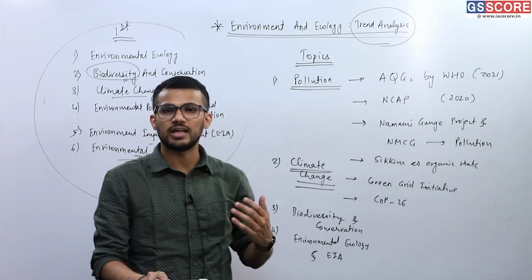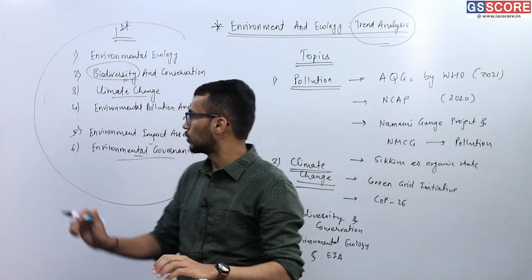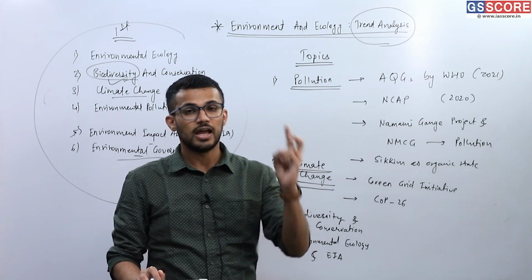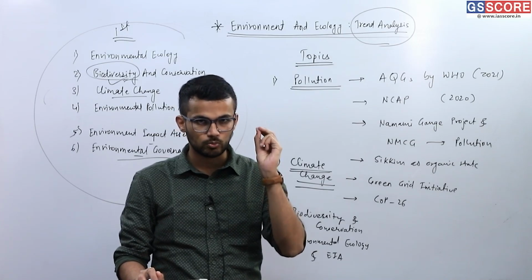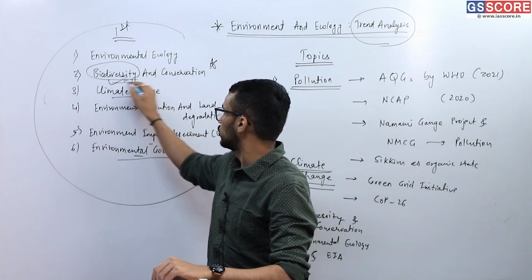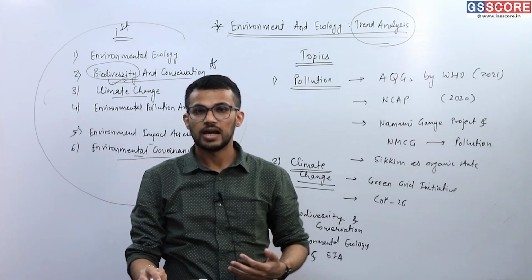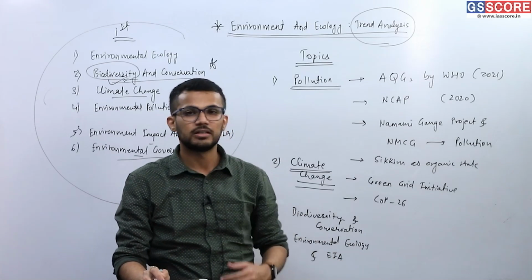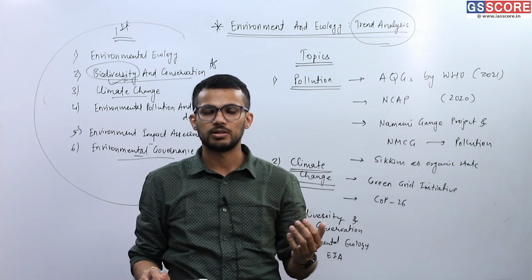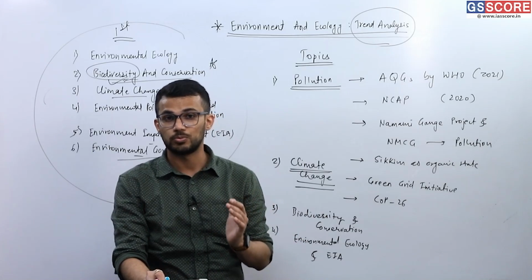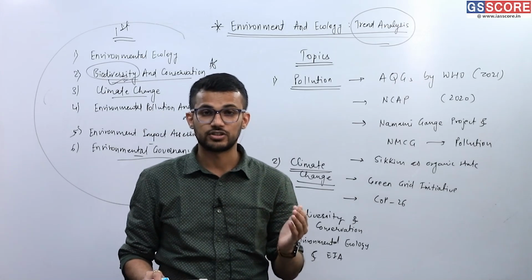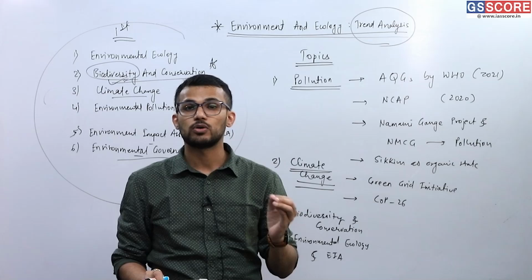Then comes biodiversity and conservation, where one should have conceptual clarity related to biodiversity, and also the information, because most of the information in this subject is related to biodiversity and conservation. And finally, it is about environmental ecology, which consists of basic aspects related to the environment, that means carrying capacity, ecological footprint, bioremediation, biomagnification, bioaccumulation.